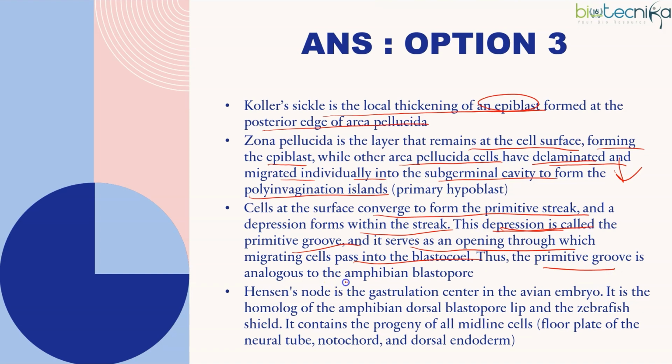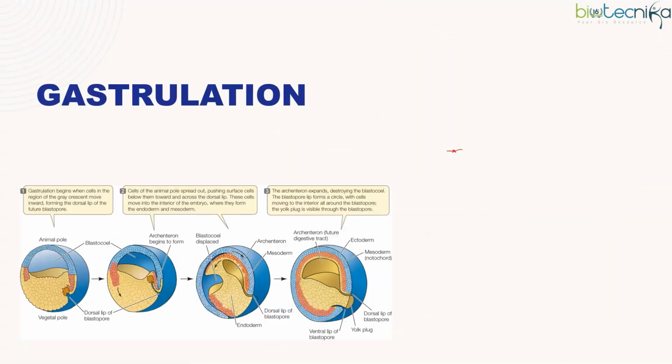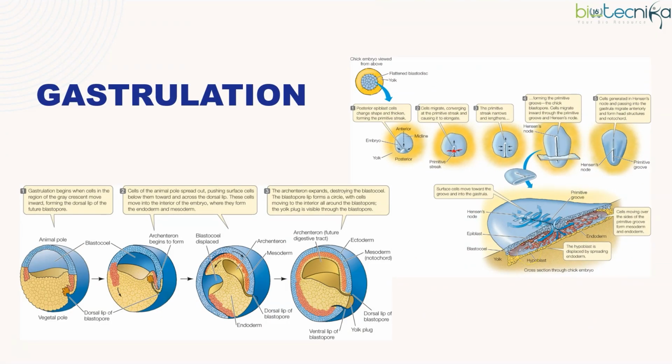So the primitive groove is compared with the amphibian blastopore. If you see in amphibia, this is the pore through which the cells have started to go inside. This is the blastopore, so cells have started gastrulation from here. And in avian, this is the primitive streak, and the depression is the primitive groove. So it's through the primitive groove that the cells go inside. You can see how the cells are going inside.